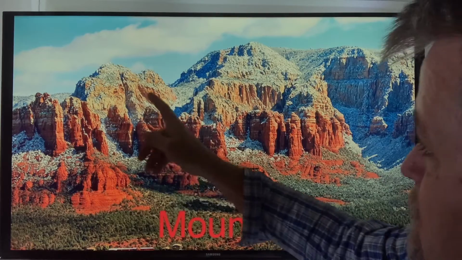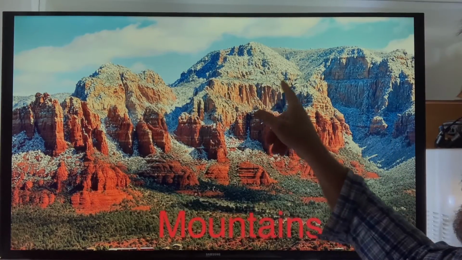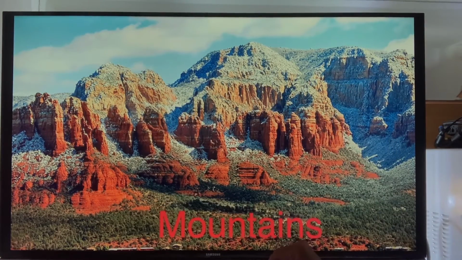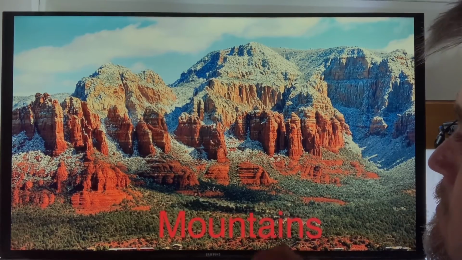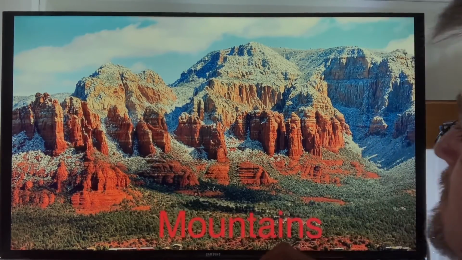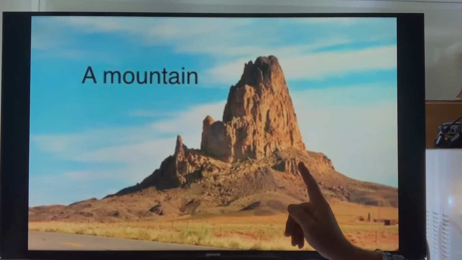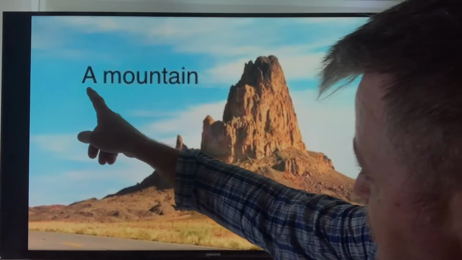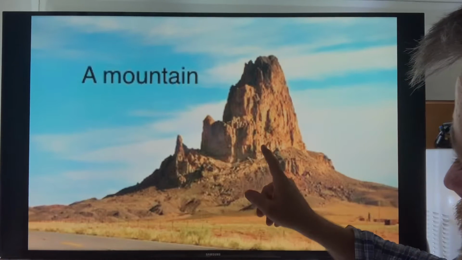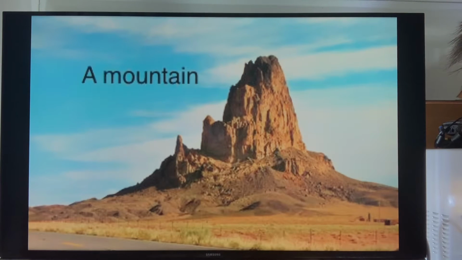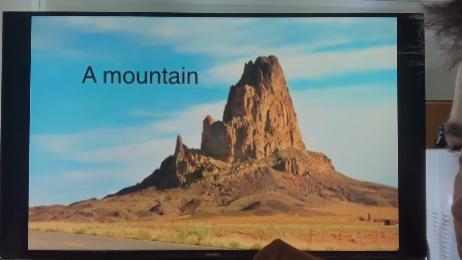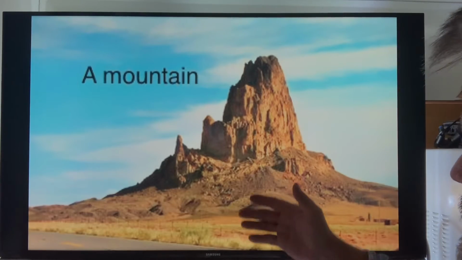Not just mountain, mountains. 1, 2, 3, 4. I see 4 mountains. Maybe back here, 5 mountains, okay? And look at, here is 1 mountain. So this is a mountain. This is Arizona, all Arizona, okay? The desert, the mountain.